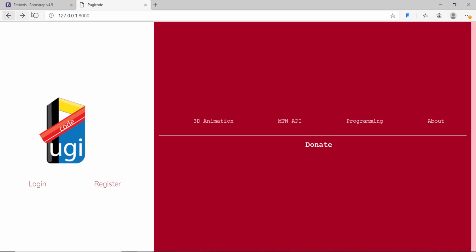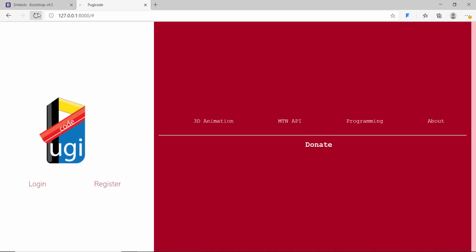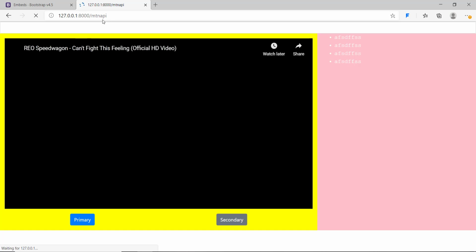In fact, I'll go back, refresh again, and then click to go to the MTN API. Okay, I had changed it onto something else, sorry for that. I meant it to be there on the MTN API. So I'll refresh, and when I click the MTN API, we'll go to that page.